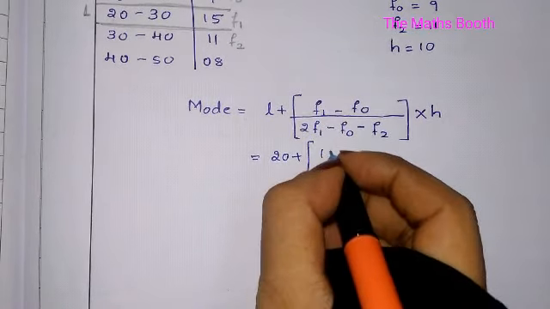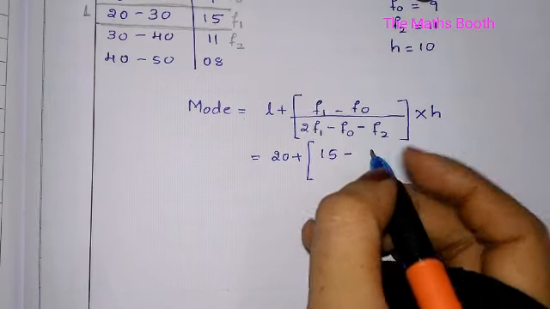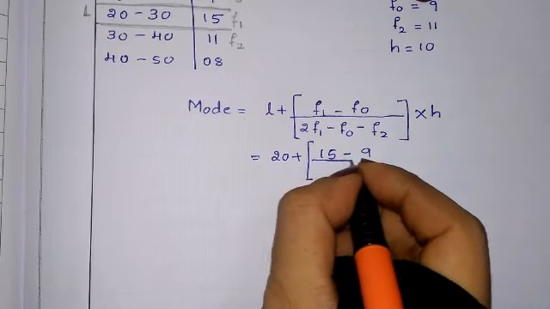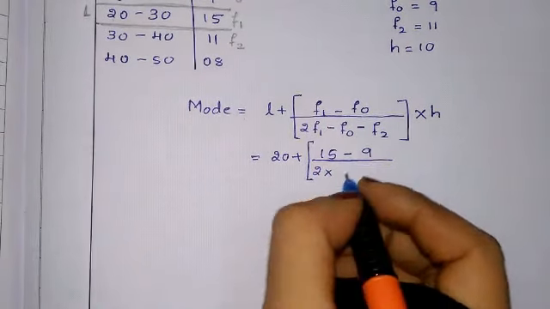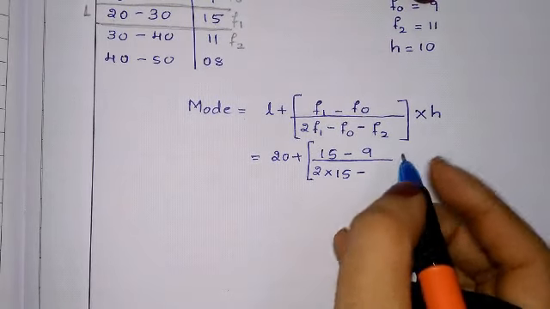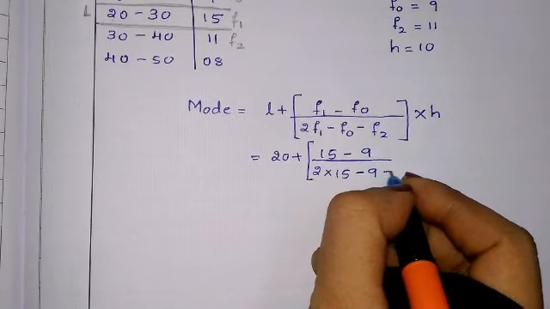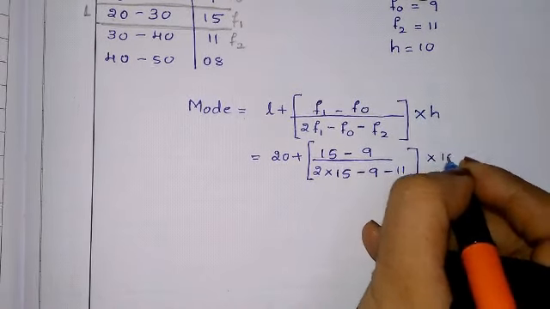F1 15 minus F0 जो है 9 upon 2 into F1 जो है 15 minus F0 9 minus F2 11 into H 10.